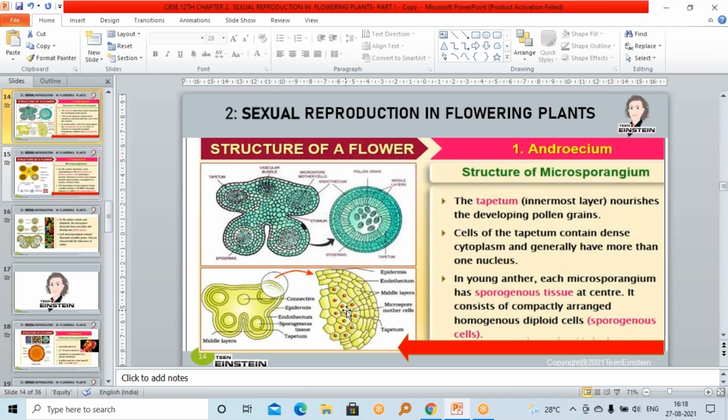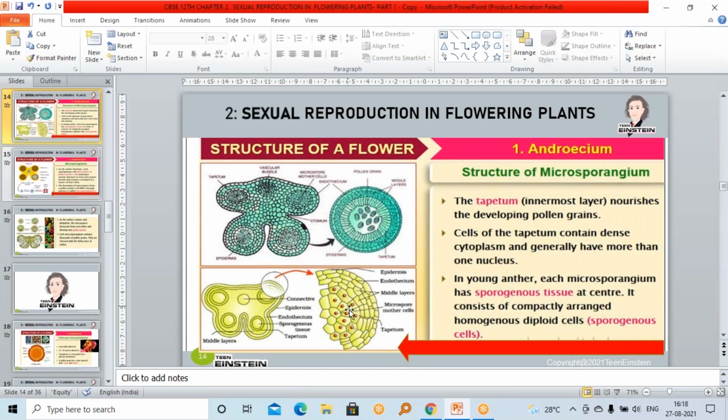And the innermost, after epidermis, endothelium, and middle layer, next is tapetum. Tapetum has a nutritive function, or it is providing nutrients for the growth of the developing pollen grains. So tapetum is doing the nutritive function, nutrition. That is the function of tapetum for the developing pollen grains. It is giving nourishment to the developing pollen grains.